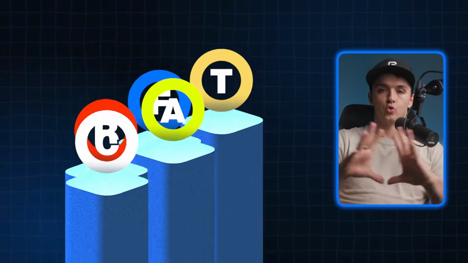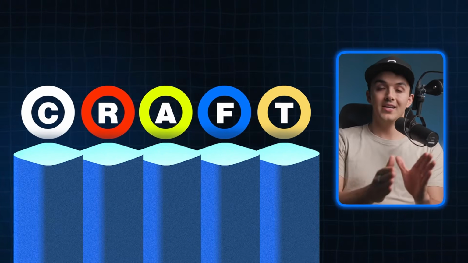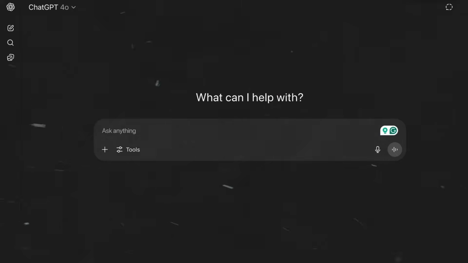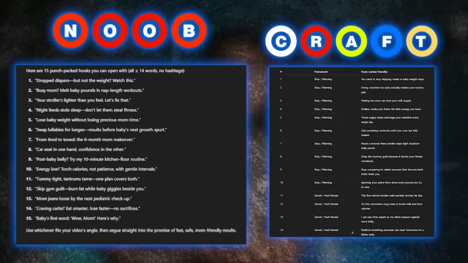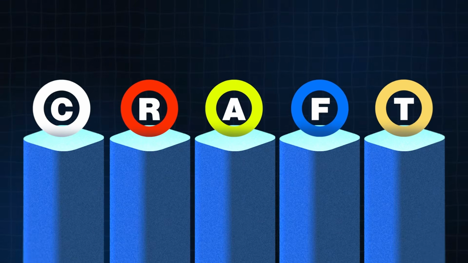This is a 5-step process I've developed called CRAFT. This is, in my opinion, the only way to communicate with AI. And it doesn't matter, by the way, what AI software you choose to use, whether it's ChatGPT, Claude, DeepSeek, Gemini, and the dozens of other tools that are going to come out in the next couple of years. If you want to get golden outputs that are 10 times better than what the average AI user is getting, but specifically using it for marketing assets to sell your course and other stuff, you have to use the CRAFT framework.